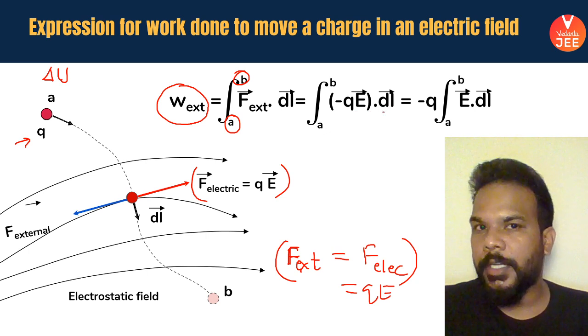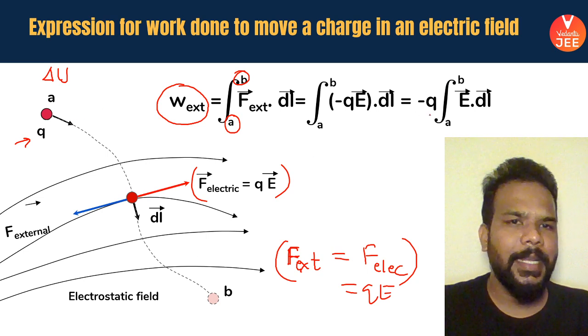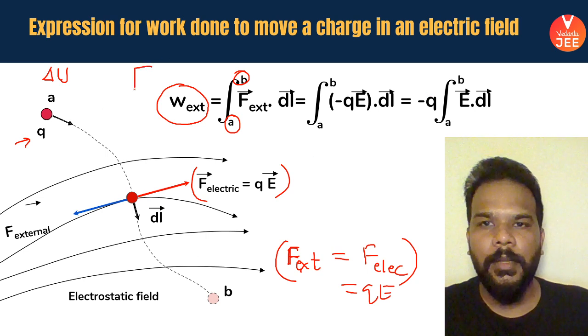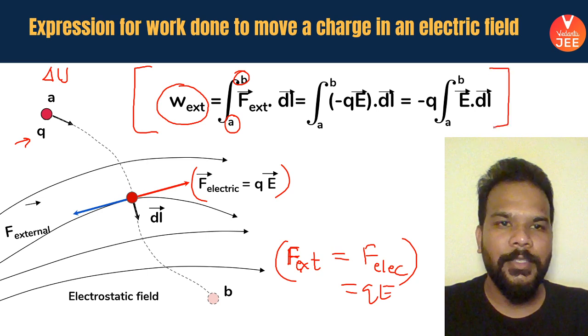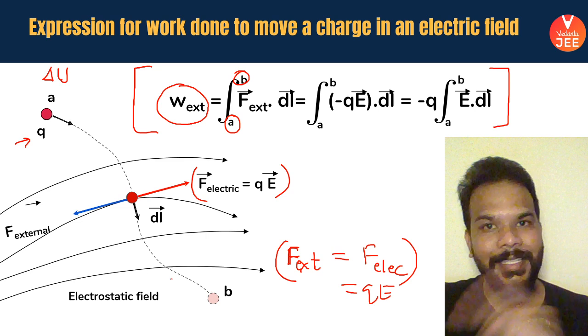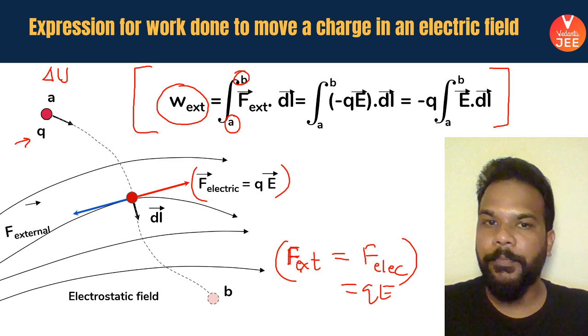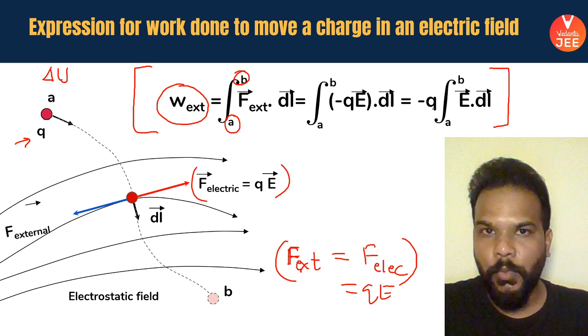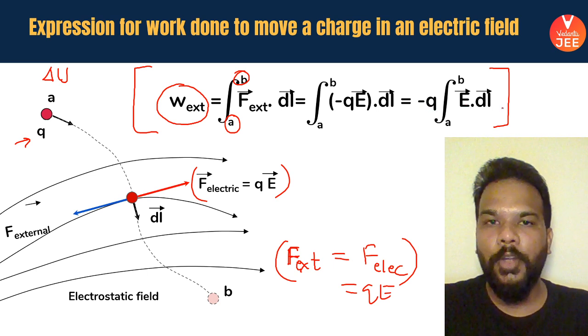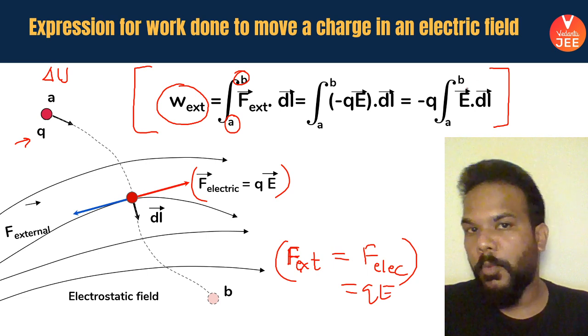You can see that charge is not changing magnitude wise while moving from A to B. I can take this charge outside, and the work done in making this charged particle move from point A to point B in this external electric field looks like the expression that you see here, which is minus Q integration E dot dl, while the charge is being taken from point A to point B.